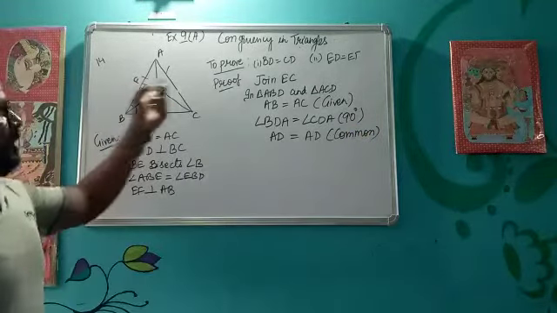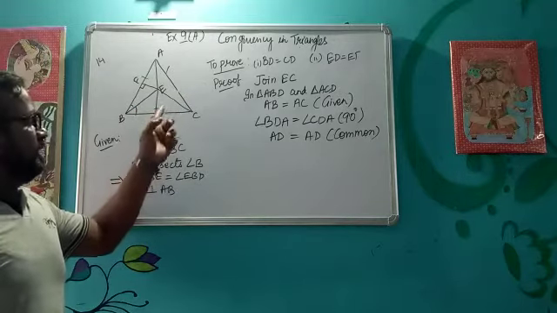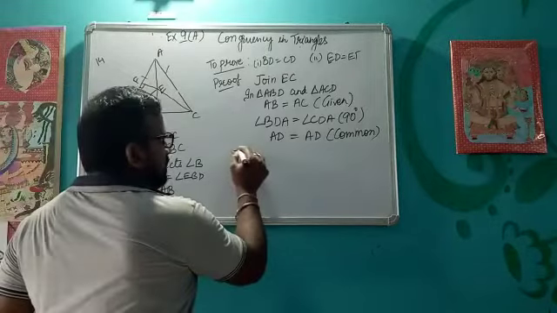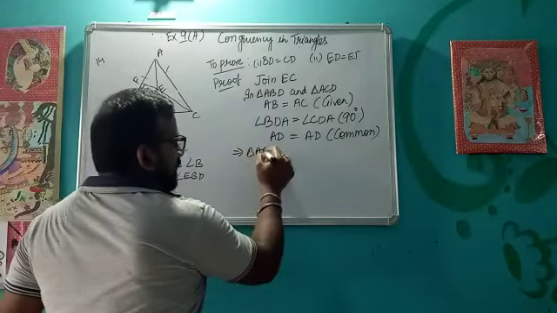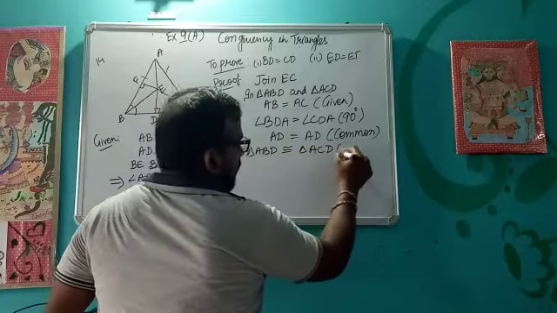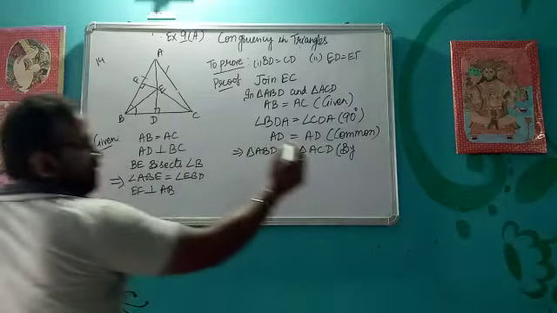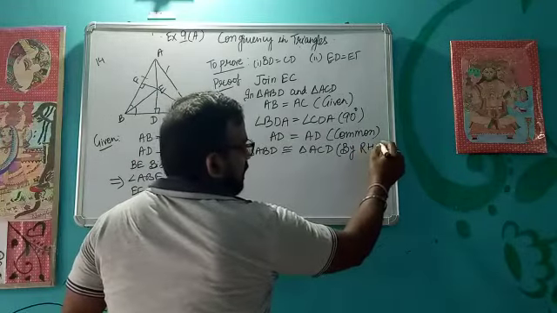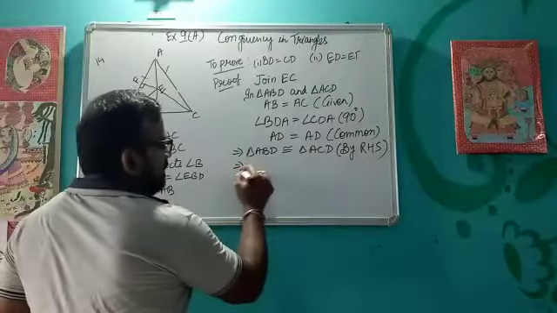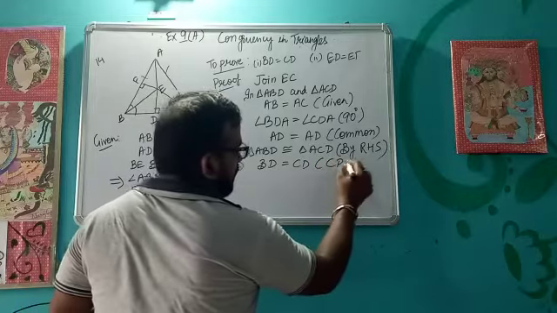So AB equal to AC, this angle is equal to this angle by 90 degree, and AD is the common side. So we can write triangle ABD is congruent to triangle ACD by which criteria again? Right angle and hypotenuse, that is by RHS criteria. So we can say that BD equal to CD by CPCT.